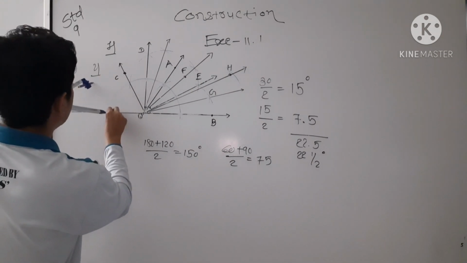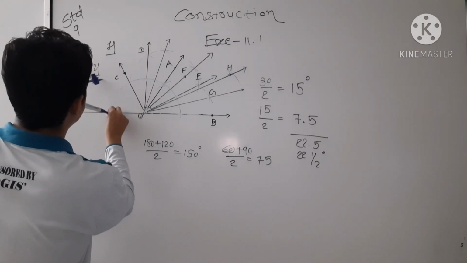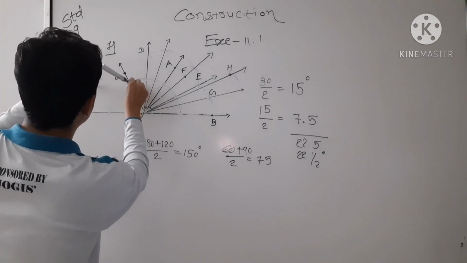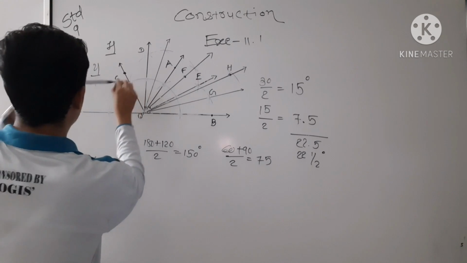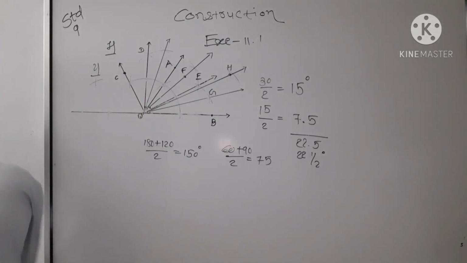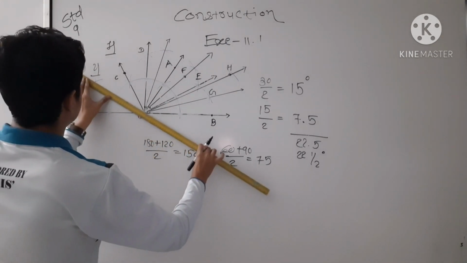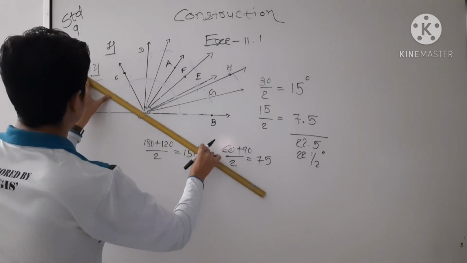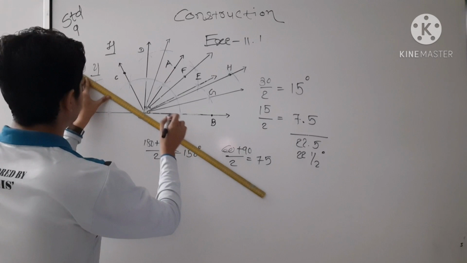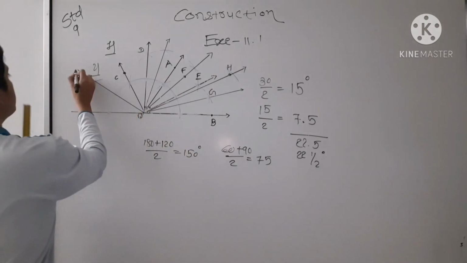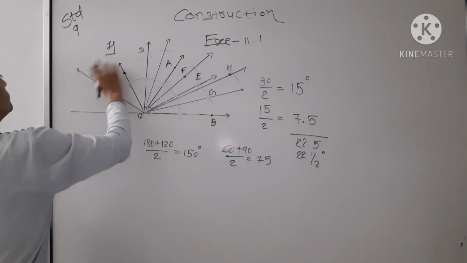120, 180, then its bisector is here, and this is nothing but 150. See, this is 150.